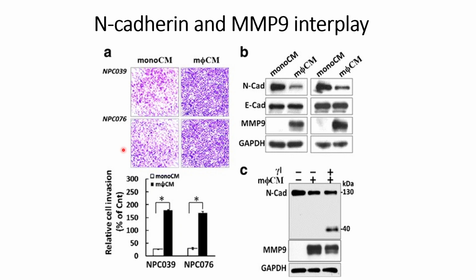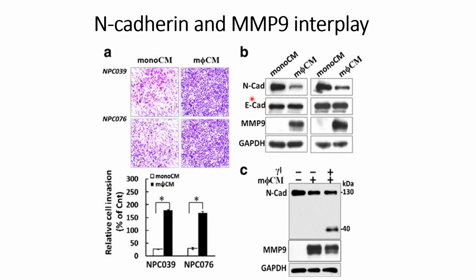And these things they have validated using the quantifications also, shown on the bottom side of panel A, where we can see that macrophage derived conditioned media has significantly higher cell invasion compared to the monocyte derived conditioned media. Afterwards they move to the main things, that is they check the N-cadherin, E-cadherin and MMP9 levels, since both N-cadherin and E-cadherin play an important role whenever the cells transit from epithelial to mesenchymal.